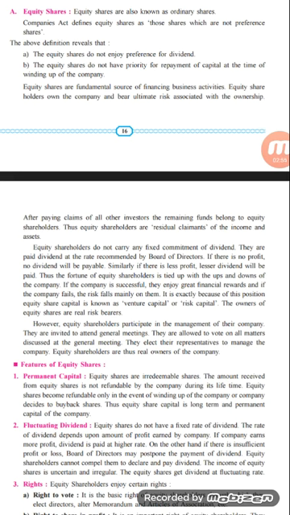Thus, the equity shareholders are the residual claimants of the income and assets, that is, the last ones to get the capital or dividend, if any, available to the company at the time of winding up. The fortune of an equity shareholder is tied up with the ups and downs of the company.